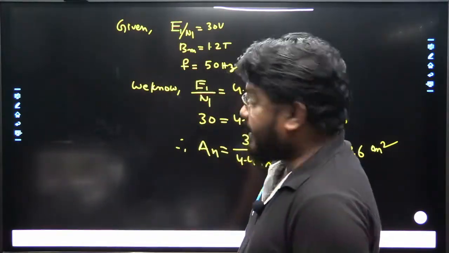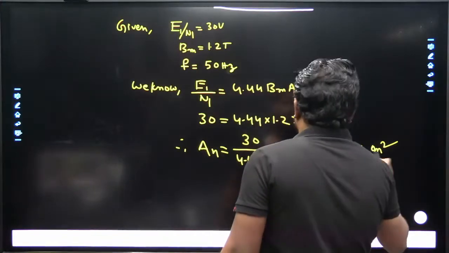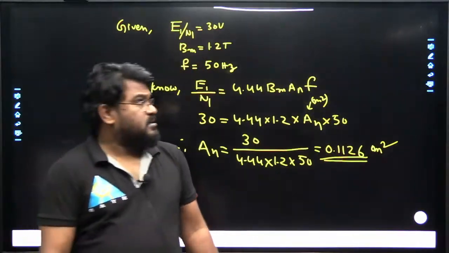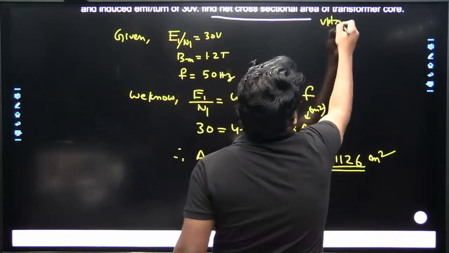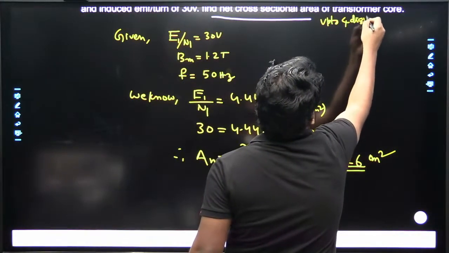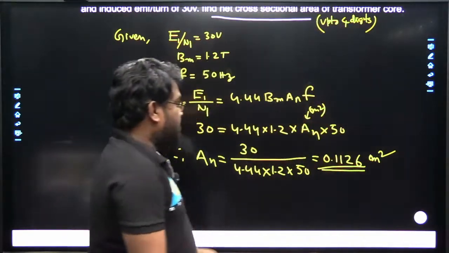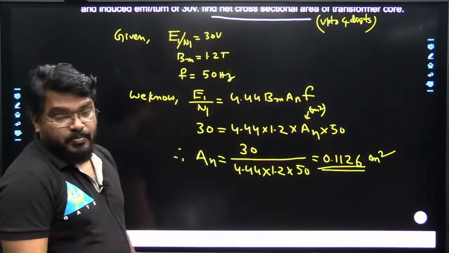0.1126 meters square. Take up to 4 digits. So the answer should be up to 4 digits. So that is the 0.1126 meters square.